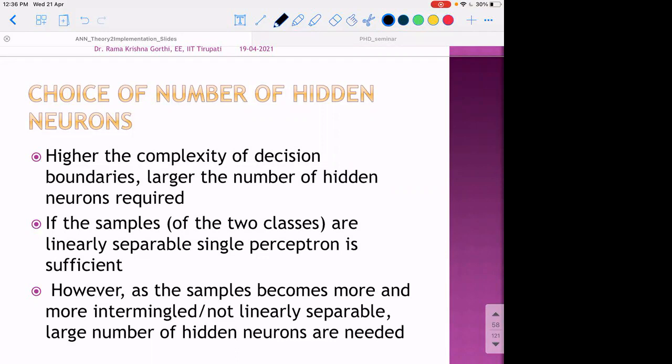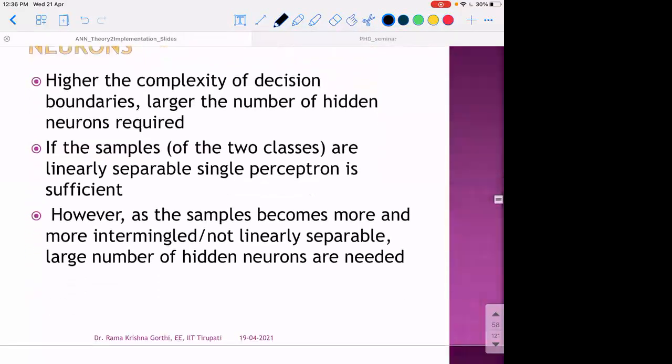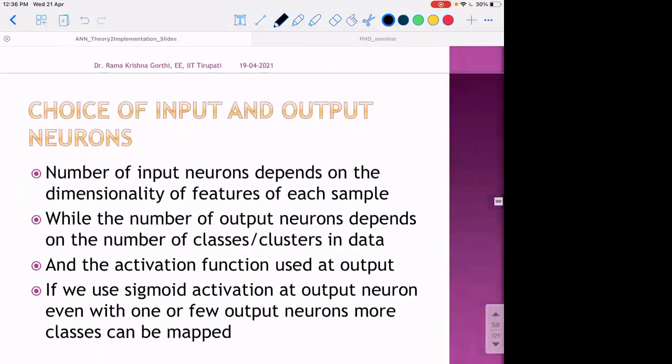So if we want a complex nonlinear decision boundary, we need to add more hidden neurons, each contributing a small nonlinearity in the decision boundary. If we need a simple decision boundary, then even a single hidden neuron or a couple of hidden neurons may be good enough. We will see this with more examples in the later slides.